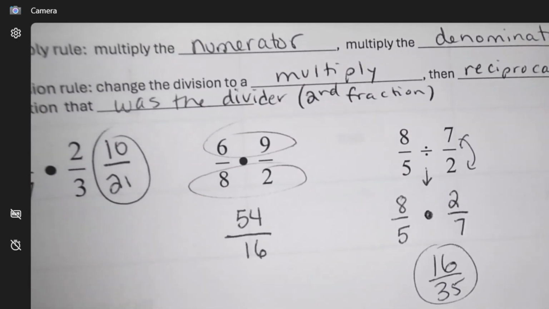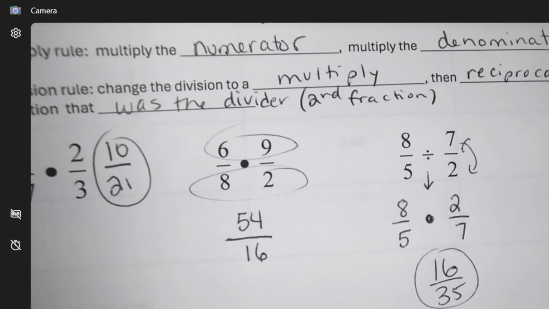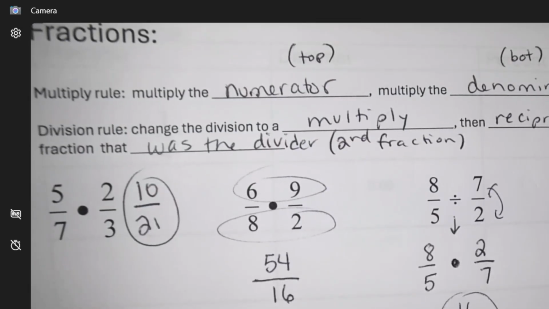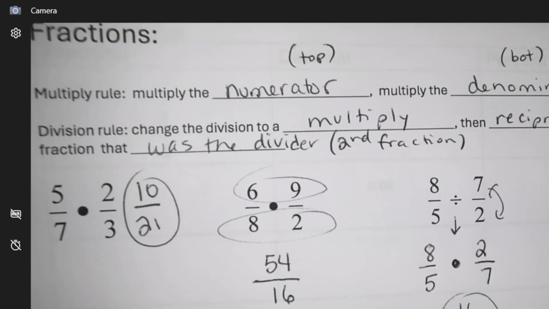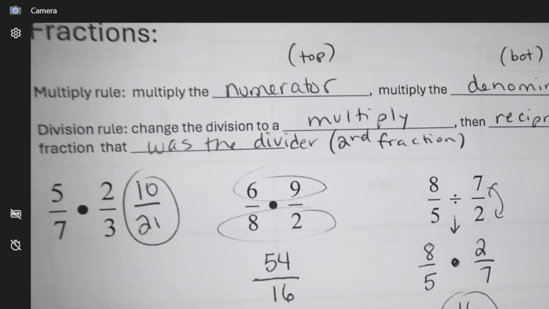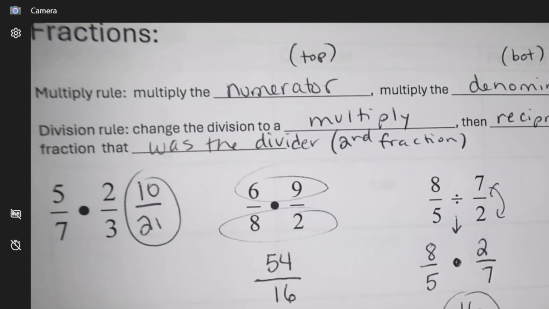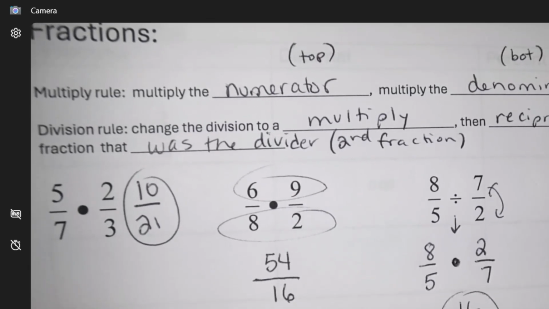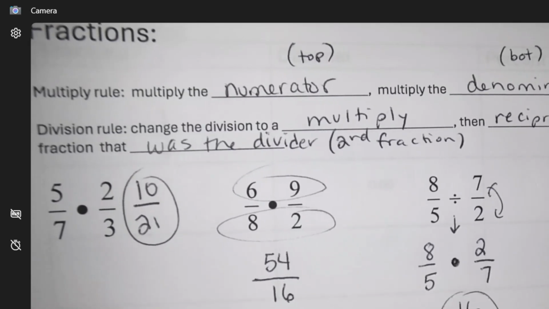Okay, this last one is a problem because of this. This is called a mixed fraction because there's a whole part and a fraction part. So 1 whole with 2 parts is how many parts right now? 2 plus an additional 1, 3 over 2. So you're going to keep the first one, multiply, and now you can flip that.